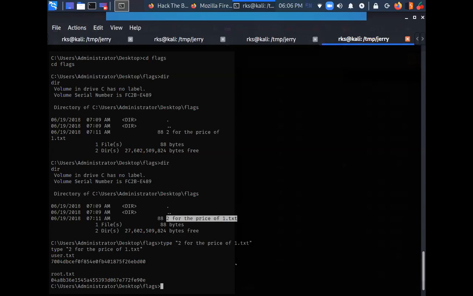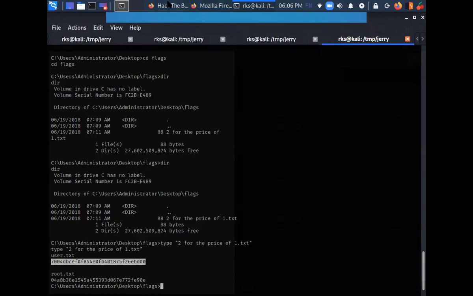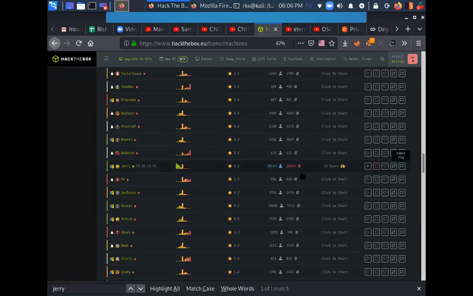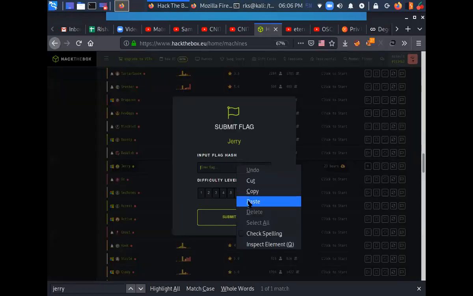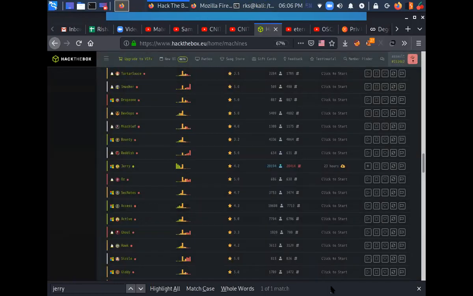So we can simply copy and paste the flags from here, go here and paste them here. Assign the difficulty whatever you feel like, and you have successfully rooted another machine.